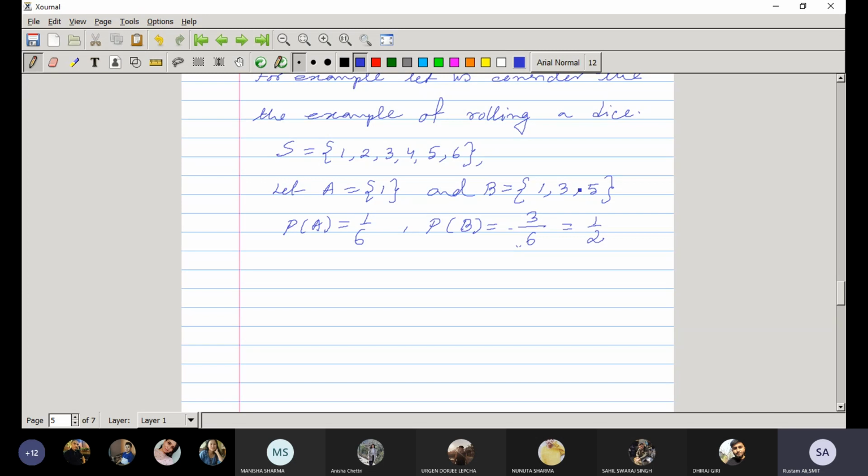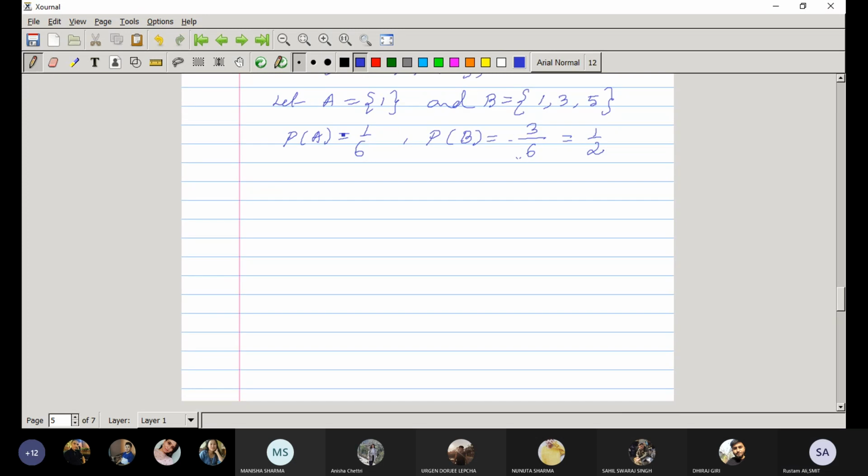Now let us try to write the probability of B condition A. By definition, it is probability of A intersection B divided by probability of A. A intersection B is the common point between these two sets, that is 1, so probability A intersection B is 1 by 6.